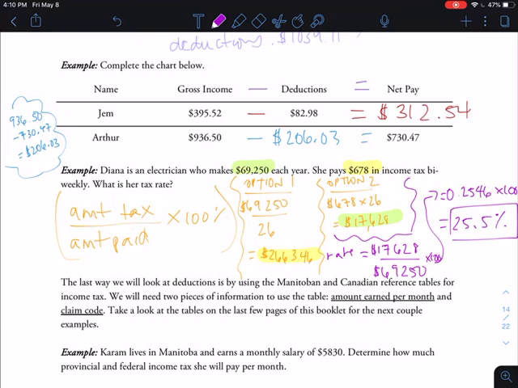Okay, and for the record, that's probably fairly average, actually. I don't have all the tax rates memorized, but if you earn about $70,000 a year, you're going to end up paying about 25% tax, maybe a little bit more. I don't remember the exact numbers, but that is normal. Okay, so I didn't just make this example up with a crazy number. That is actually true. Okay, there we go.